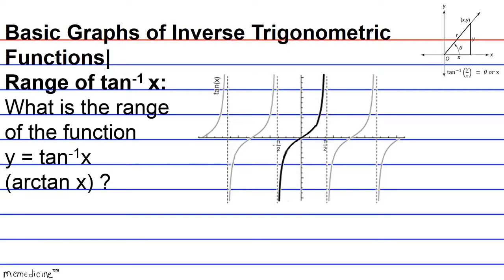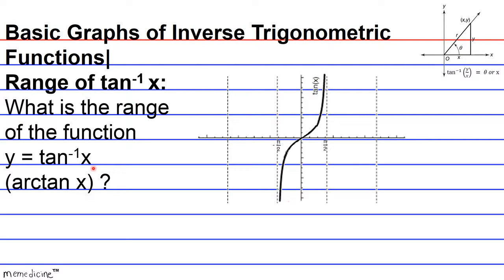So our goal here is to restrict the domain of the tangent of x so that our inverse tangent of x graph drawn can be a legit function. And in restricting the domain in the world of trigonometry and algebra 2, this can be done arbitrarily, but typically the domain restriction is done from negative pi over 2 radians to pi over 2 radians, or negative 90 degrees to 90 degrees. And this is going to be used as the one-to-one region to generate the graph of the inverse tangent of x, okay?